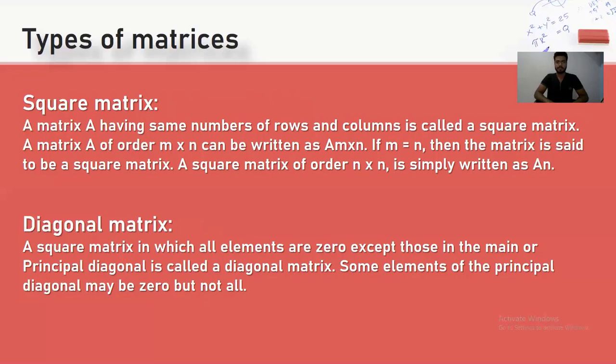A square matrix of order n x n is simply written as A n. Diagonal matrix: a square matrix in which all elements are zero, except those in the main or principal diagonal, is called a diagonal matrix. Some elements of the principal diagonal may be zero, but not all.